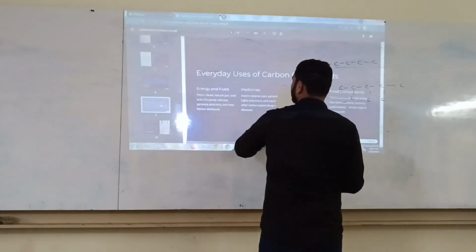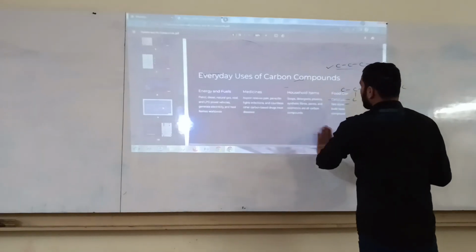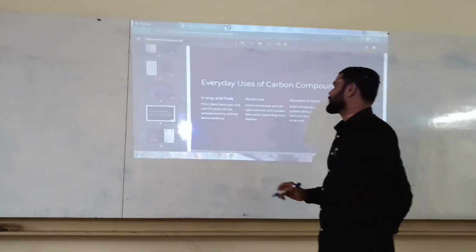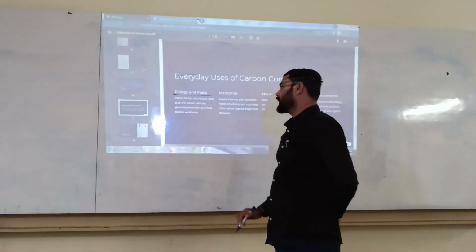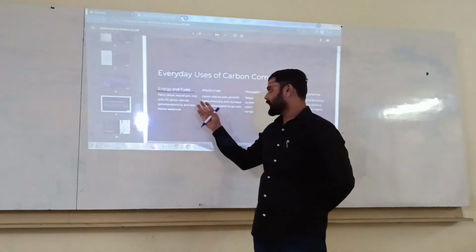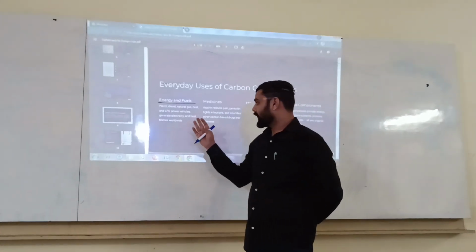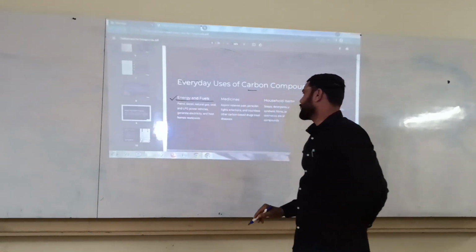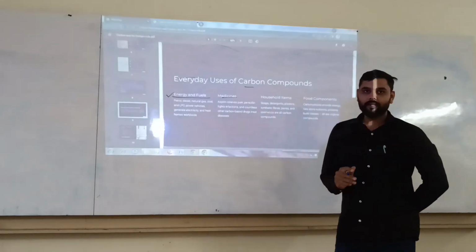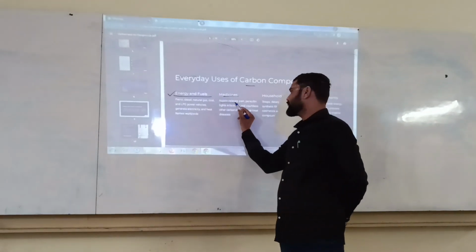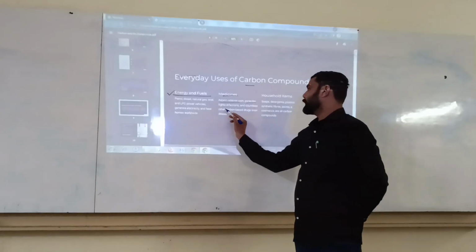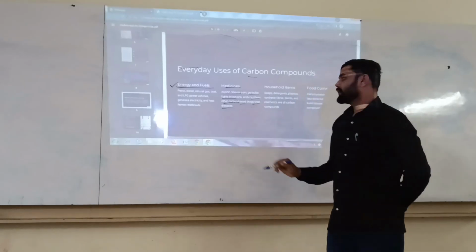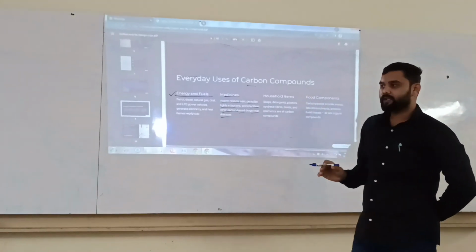Next one, everyday use of carbon compounds. Carbon can be used as energy and fuel like petrol, diesel, natural gas, coal, and LPG, to power vehicles, generate electricity and heat. So we can use carbon as an energy fuel. Next one is medicine. Carbon is used in medicine: aspirin relieves pain, penicillin fights infections. Countless other carbon-based drugs treat diseases. So in this way, we can use carbon in medicine.